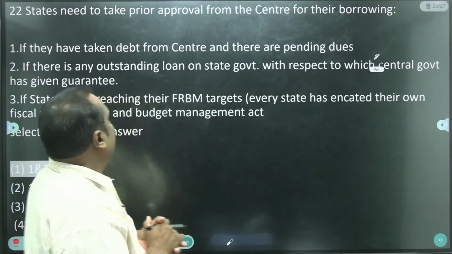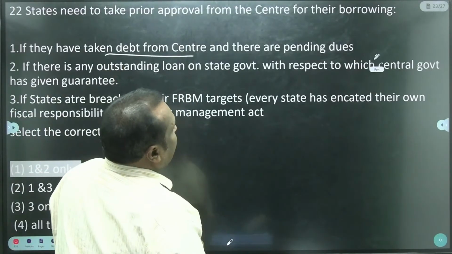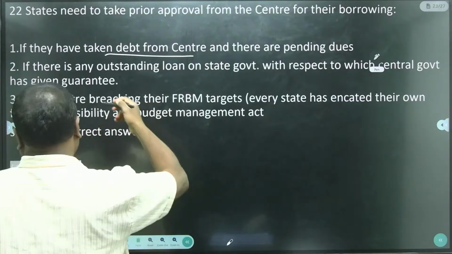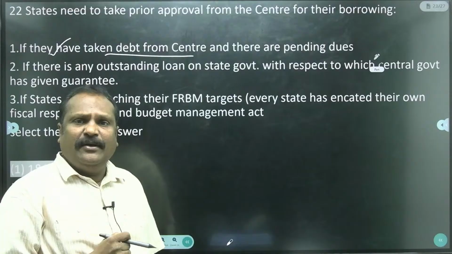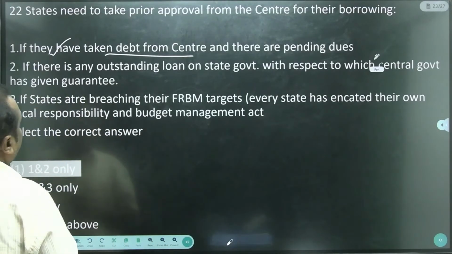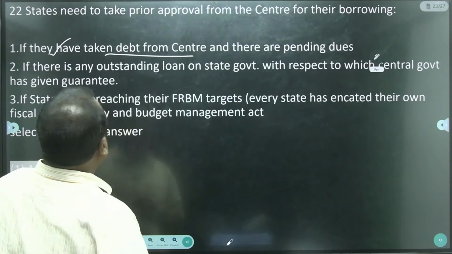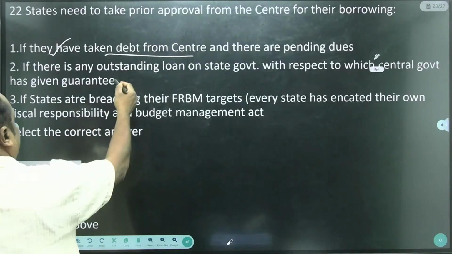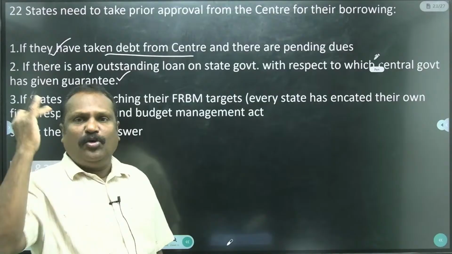Okay, see, they have taken debt from the center and have pending dues. Yes, so one is correct. They have to take permission from the central government when the debt is due to the central government, and if there is an outstanding loan of the state government with respect to the central government, the center gives the assurance. Yes, with the assurance of the central government, the state government can take loans.